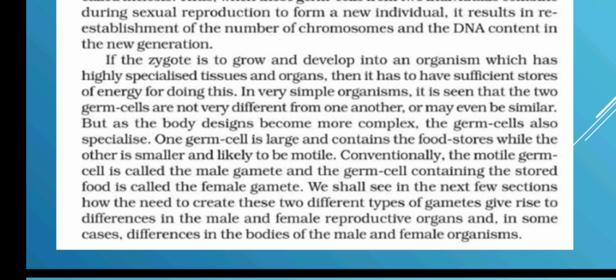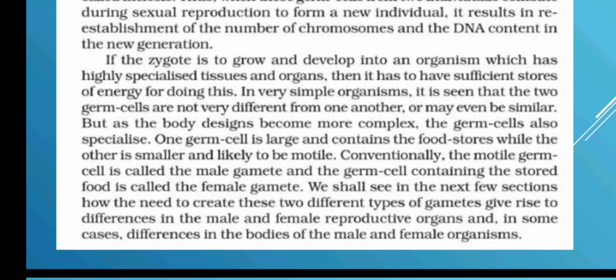In very simple organisms, it is seen that the two germ cells are not very different from one another, or they may even be similar. But as the body design becomes more complex, the germ cells also specialize. You can see the sperm has a head, a body and a tail. The ova is the circular part which has the central yolk. One germ cell is large and contains the food stores, while the other is smaller and likely to be motile. The germ cell which is larger is the female germ cell, which contains the food stores.